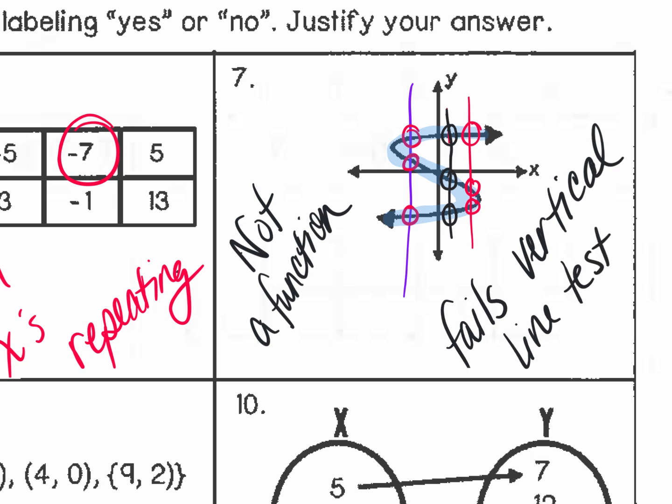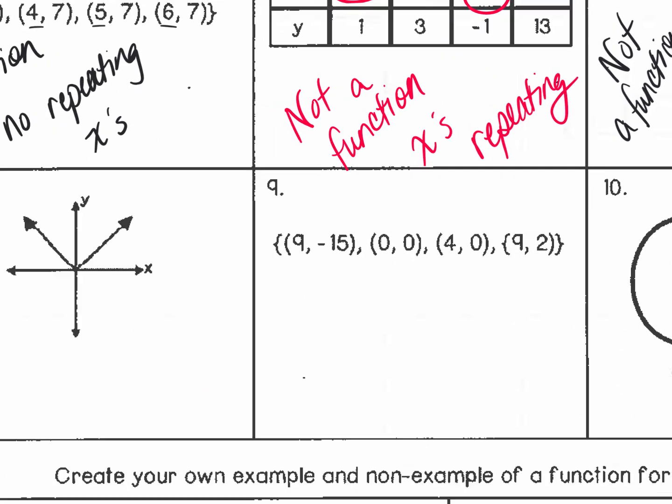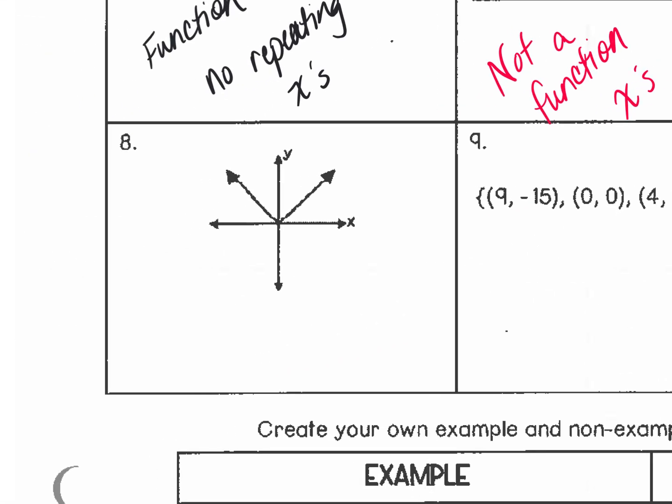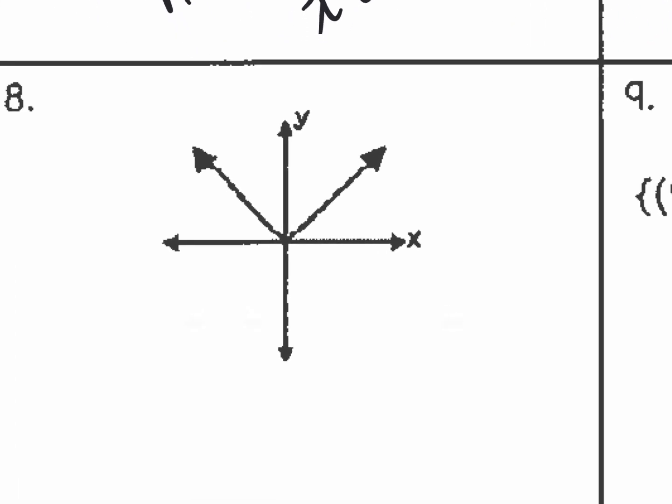All right, any questions up to here? Because the examples and non-examples on the bottom, you guys are coming up with that yourself. Oh, this is a little hard. It's not. All right, so number 8. What do y'all think? It's a function because if you do the vertical test, it's only one. It hits it once every time.